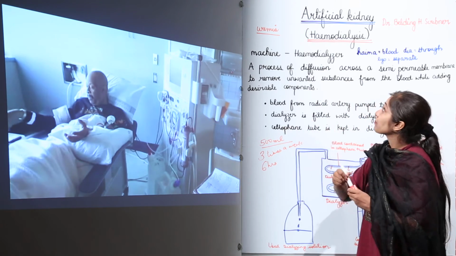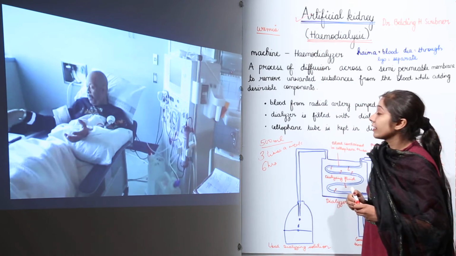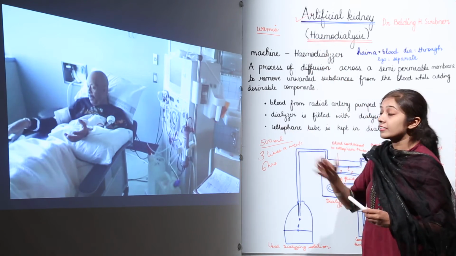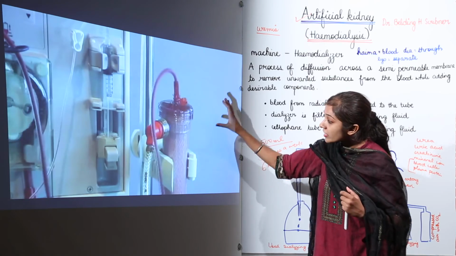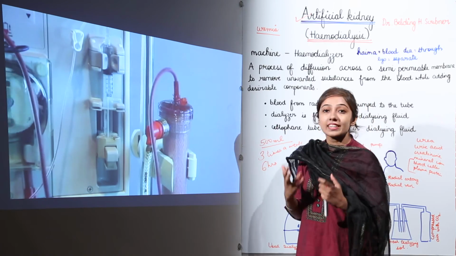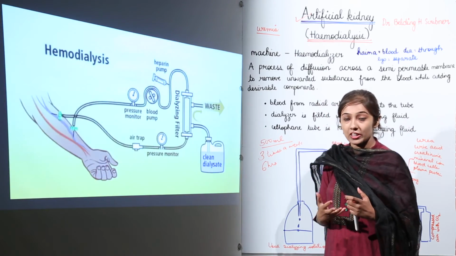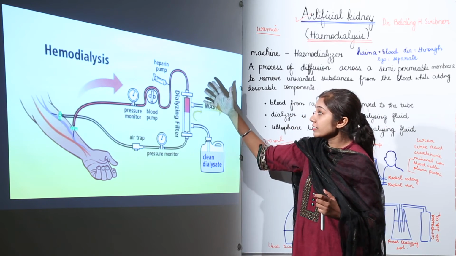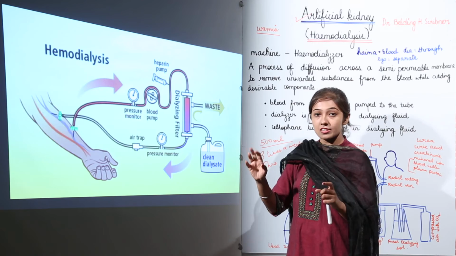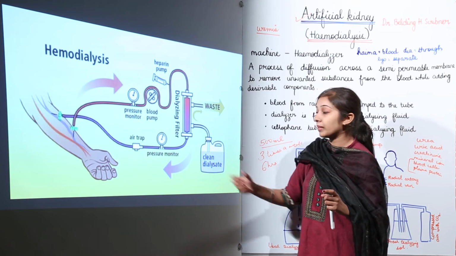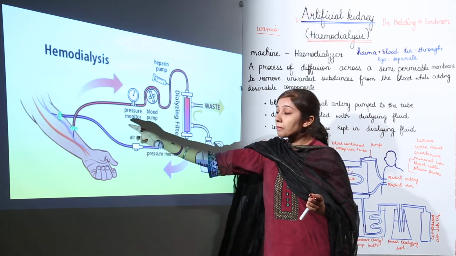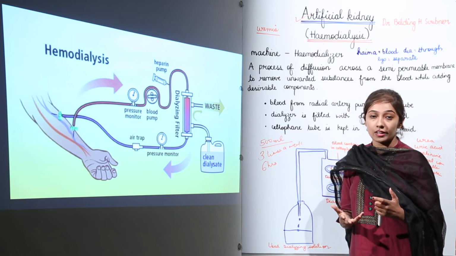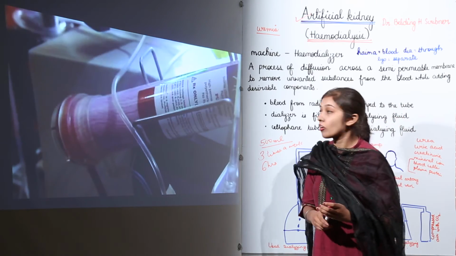Now let us see how this artificial kidney works and how the hemodialysis process goes. You can see how this tube is attached to the artery of the patient, that is the radial artery, and how the blood containing toxins has the toxins removed, and the filtered blood is returned back to the patient, the purified blood which does not contain any toxic component.